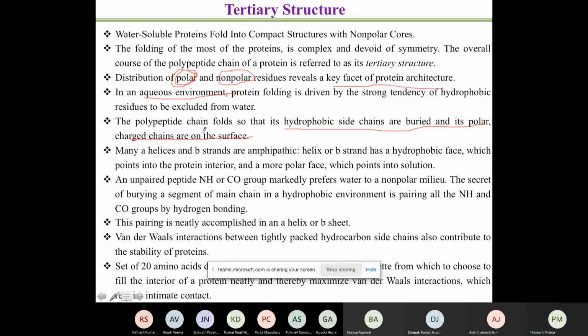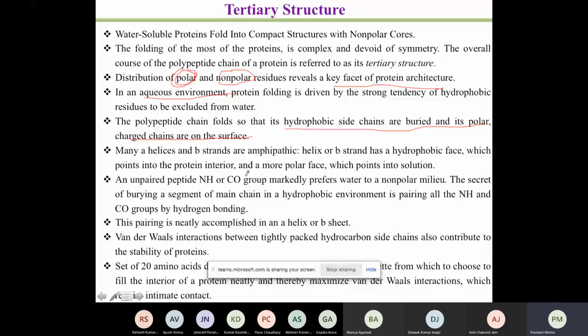Now, many alpha helices and beta strands are amphipathic. Amphipathic means that they can have both a hydrophobic face as well as a hydrophilic face. So a beta strand has a hydrophobic face, which points into the protein interior. If we have two structures in a strand, the hydrophobic part will go on the inner side, and the polar part will go to the outer side of the structure.